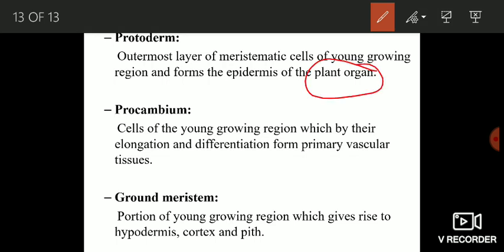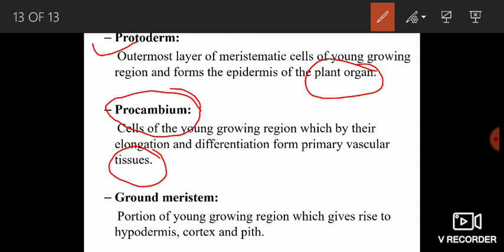This classification is based on the function of the meristematic tissues. Now we have the procambium. Cells of the young growing region which by their elongation and differentiation form primary vascular tissues.